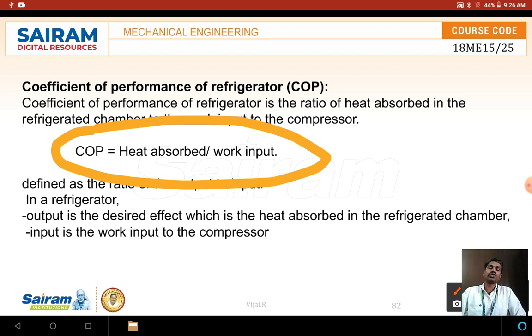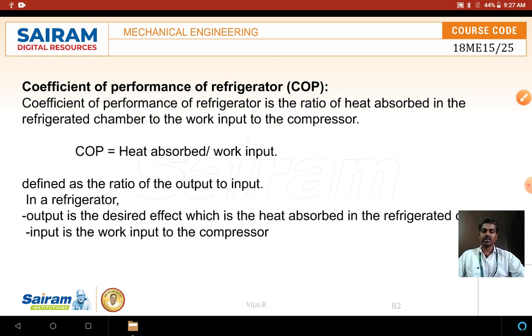We already know the formula for efficiency is output by input. How much input you are giving and what is the output? In IC engines we have seen mechanical efficiency and thermal efficiency. What is the input we are giving, and what output is happening? It is the same here also. Performance means efficiency. So we calculate the performance as the amount of heat absorbed for the given work input. That is called the COP.